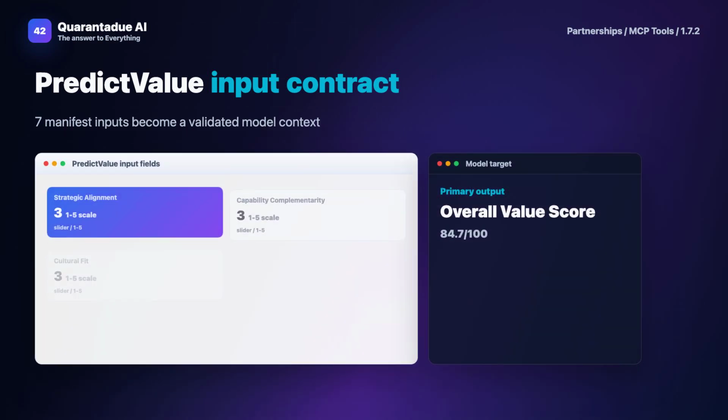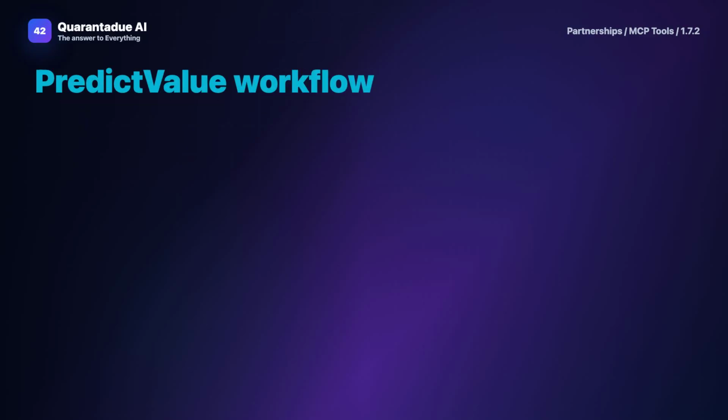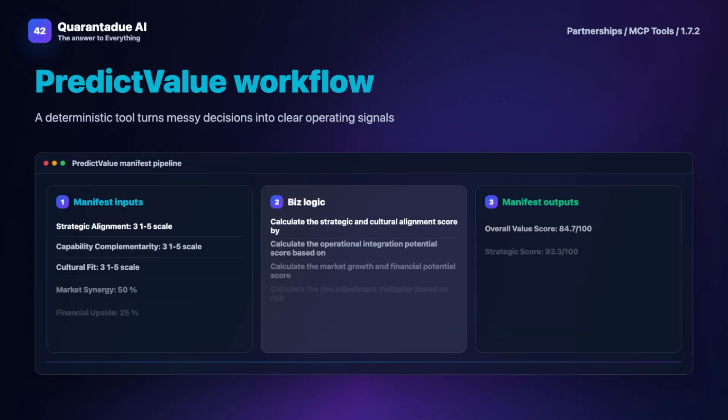The workflow then applies these steps. Calculate the strategic and cultural alignment score by combining strategic alignment, capability complementarity, and cultural fit with appropriate weightings, then scaling to a 0-100 range. Calculate the operational integration potential score based on capability complementarity and integration complexity, reflecting how well partners can work together operationally. Calculate the market growth and financial potential score by combining market synergy percentage and financial upside percentage with appropriate weightings.